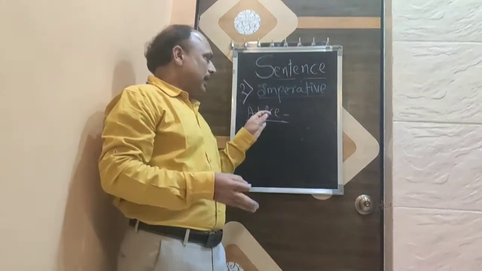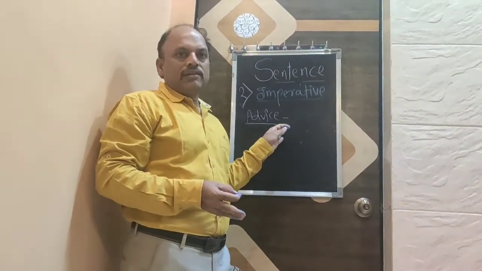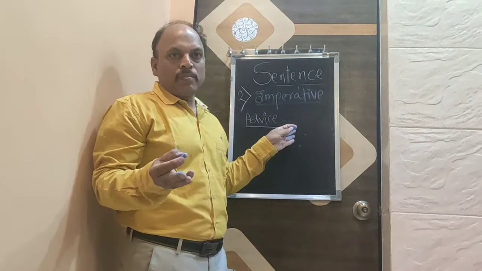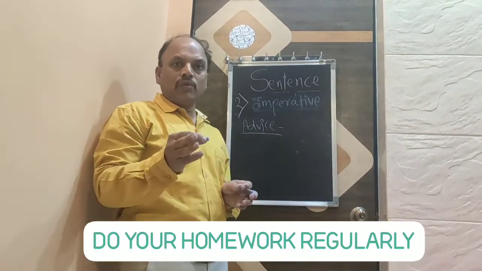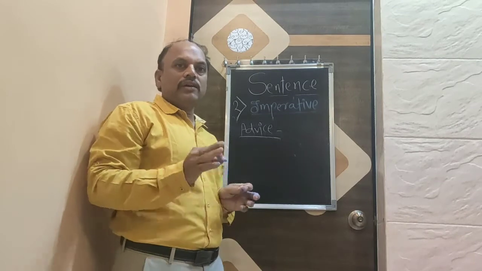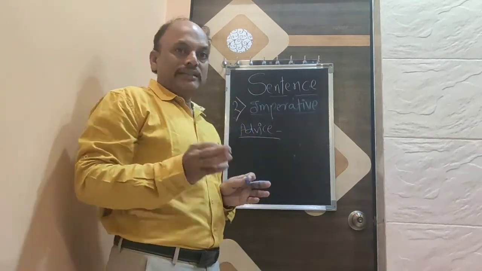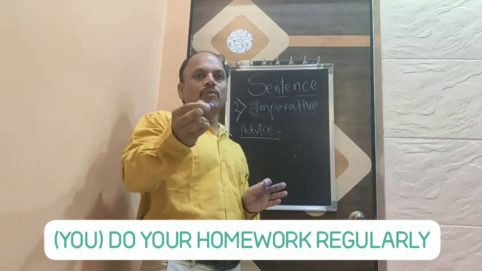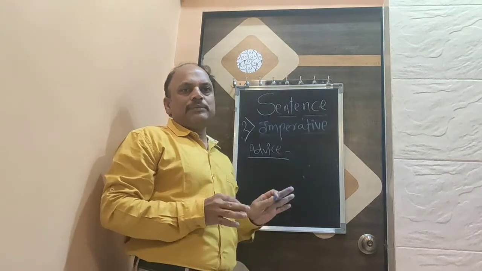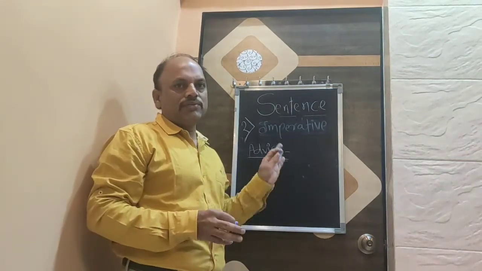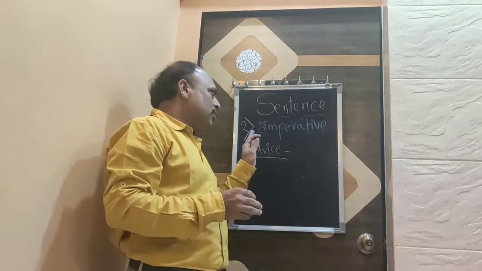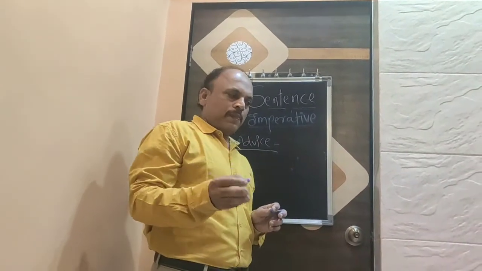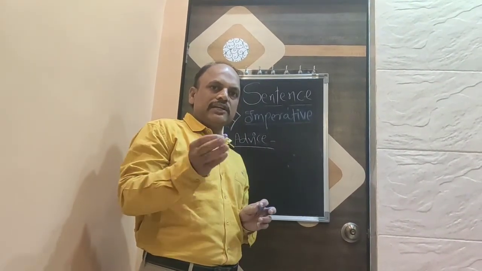The sentence in this advice type starts with an advice expression. For example, do your homework regularly. Here there is advice, and as I told you, the subject will be you. You do your homework regularly. These are some of the examples of imperative sentences, which are the expressions, as I told you, of suggestion, advice, etc.